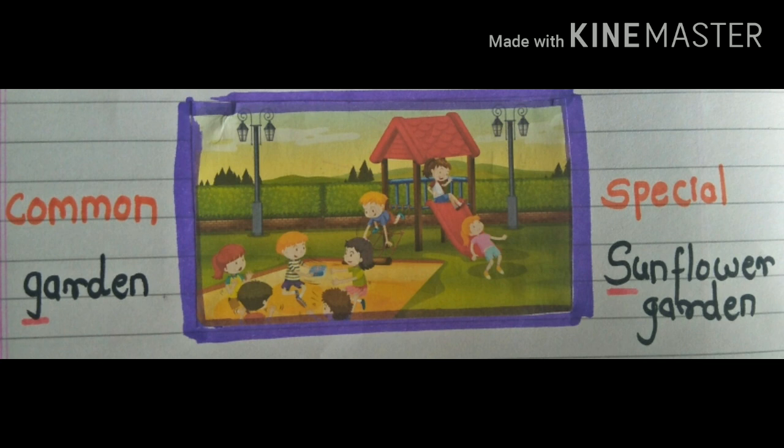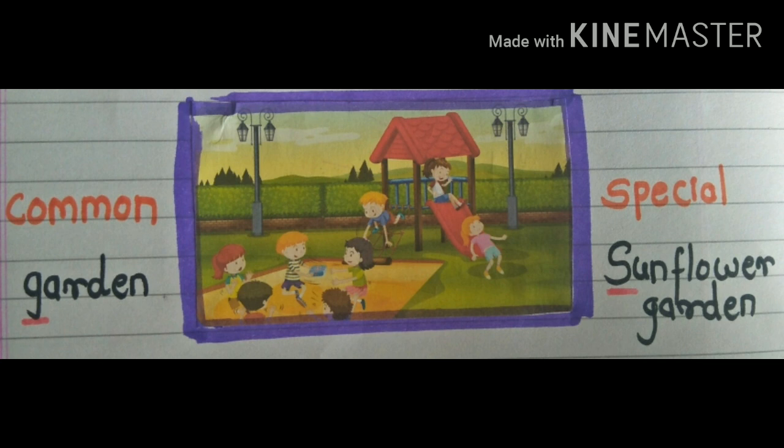Now kids, next pic is garden, right? So kids, we can see many gardens around us, right? So garden is a common name and it comes in the category of place again. Got it clear? So garden is a common name, but the name of that garden is Sunflower.